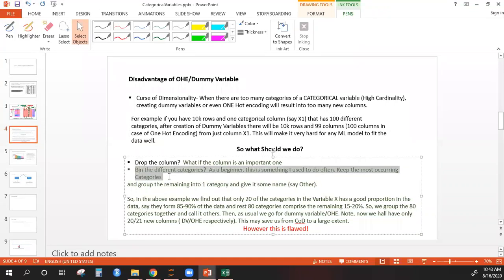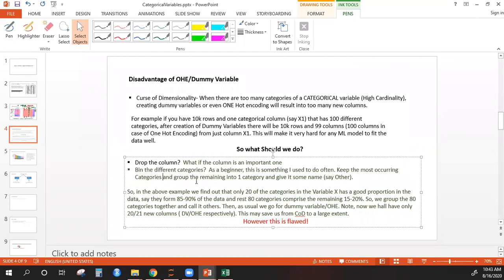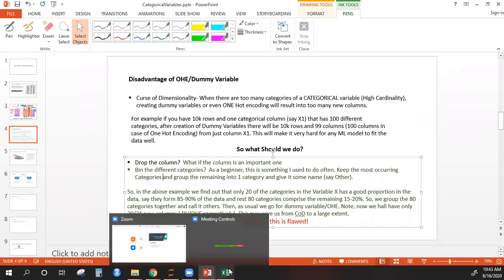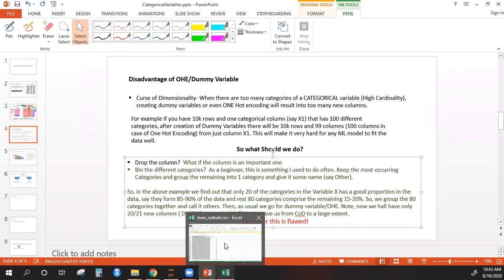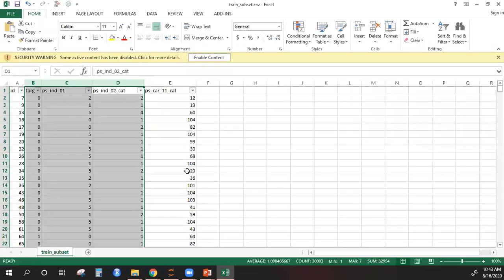Next is binning the different categories. This is what you guys have suggested. As a beginner, this is something I used to do often. Keep the most occurring categories and group the remaining into one category and give it some name. So let me explain this idea first for the benefit of everybody. So what is this binning?